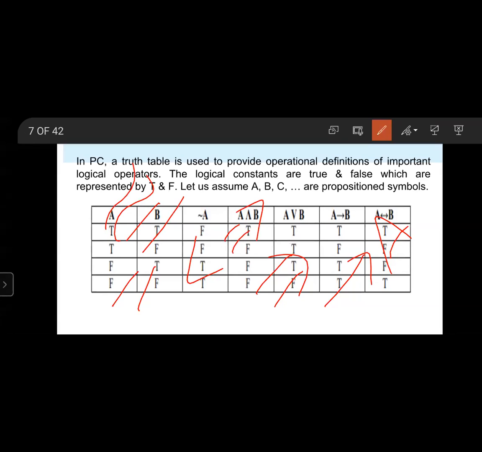Two statements which are logically equivalent always have the same truth value. These are the examples.